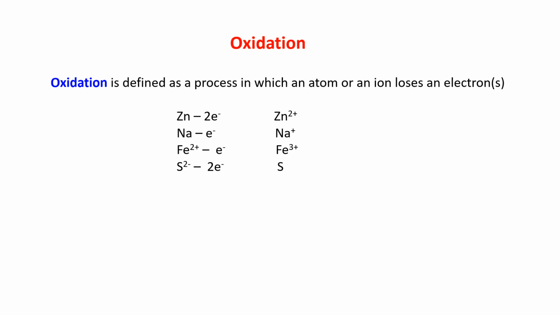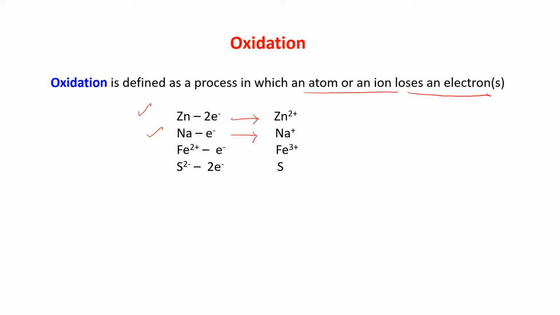Oxidation is defined as the process in which an atom or ion loses an electron or electrons. You can see here, when a zinc atom loses 2 electrons, it forms Zn2 plus. Sodium, when it loses 1 electron, forms Na plus. Fe2 plus is the ferrous ion.